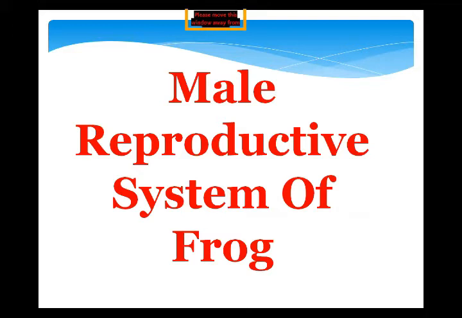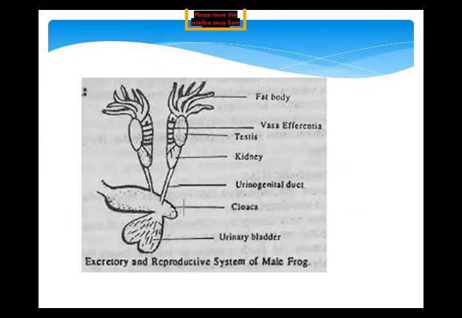First, see on your screen, this is the male reproductive system. Observe the diagram carefully, the labels, and see my cursor. I'm reading some labels, you have to listen. The first label is testis.